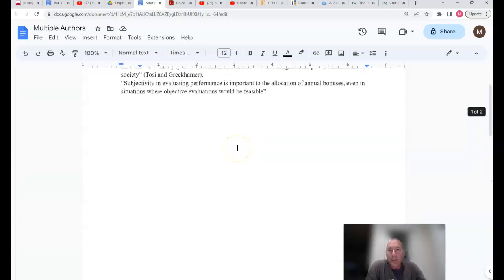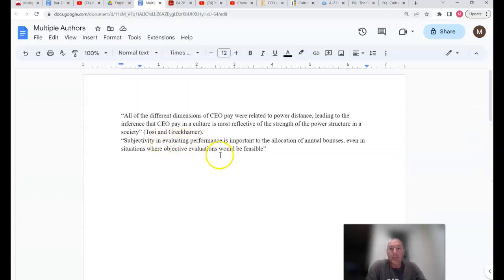So the other quotation that I have there was on subjectivity, and normally we use objective things like units sold, profit, that sort of thing. But they're suggesting evaluating with subjective things like how safe do people feel, for example. Working with somebody is another good indicator.